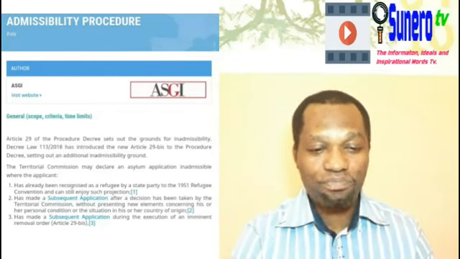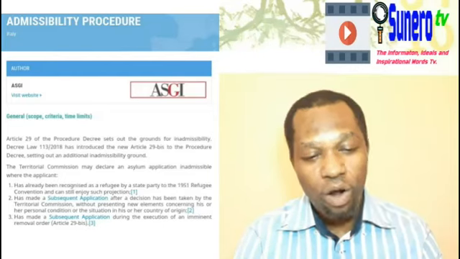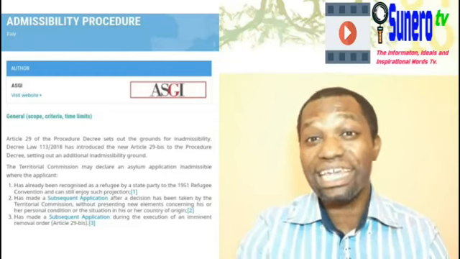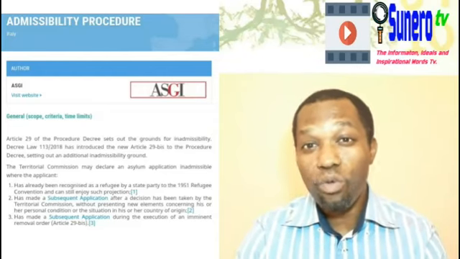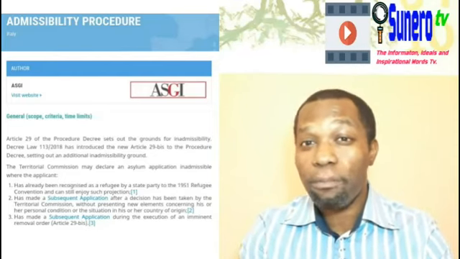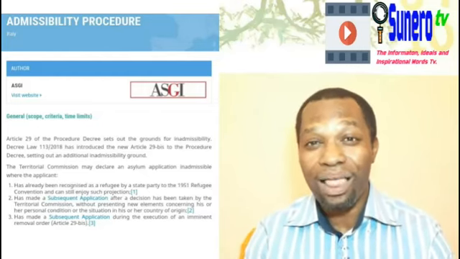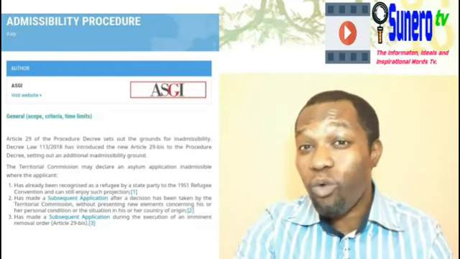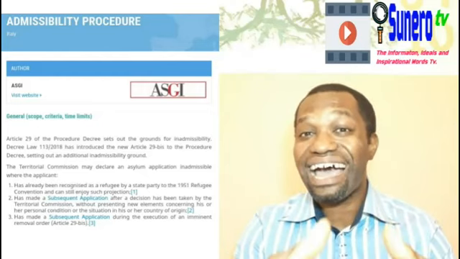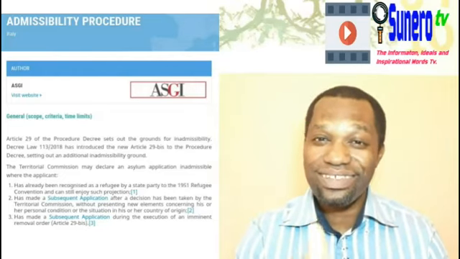Then third, has made a subsequent application during the execution of an imminent removal order. Now listen to this. A subsequent application cannot be made instantly when they give you a negative. No, it can be made, but when you make a subsequent application because they have given you a negative instantly, they want to remove you from the country or deport you, it's not going to work. So you have to let time pass. Like those where maybe 1 year has passed, those who have been given a third negative, and it's almost 1 year plus now. Even if it's not 1 year plus, as far as it is more than the 30 days of appeal, the person can seek asylum. Especially those who have been there for many years now, the person has the right to seek asylum.